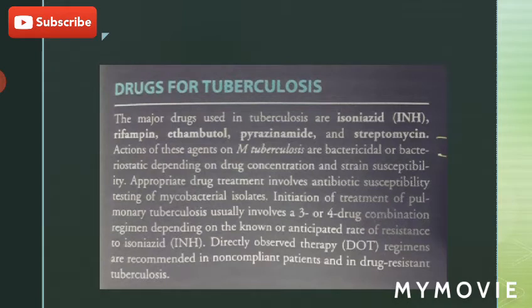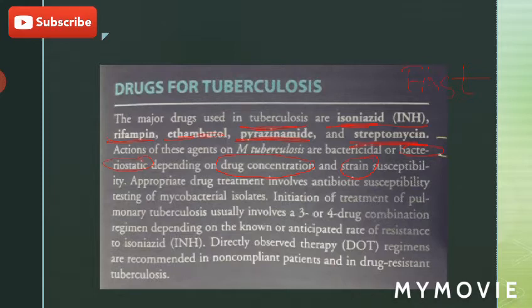Now, drugs for tuberculosis. The major drugs that are used for the treatment of tuberculosis are isoniazid, INH, rifampin, ethambutol, pyrazinamide, and streptomycin. These are the first-line drugs. The actions of these agents on Mycobacterium tuberculosis are bactericidal or bacteriostatic. Bacteriostatic means they inhibit the growth of the bacteria but do not kill them. It depends on the drug concentration and the strain of the Mycobacterium tuberculosis and its susceptibility.